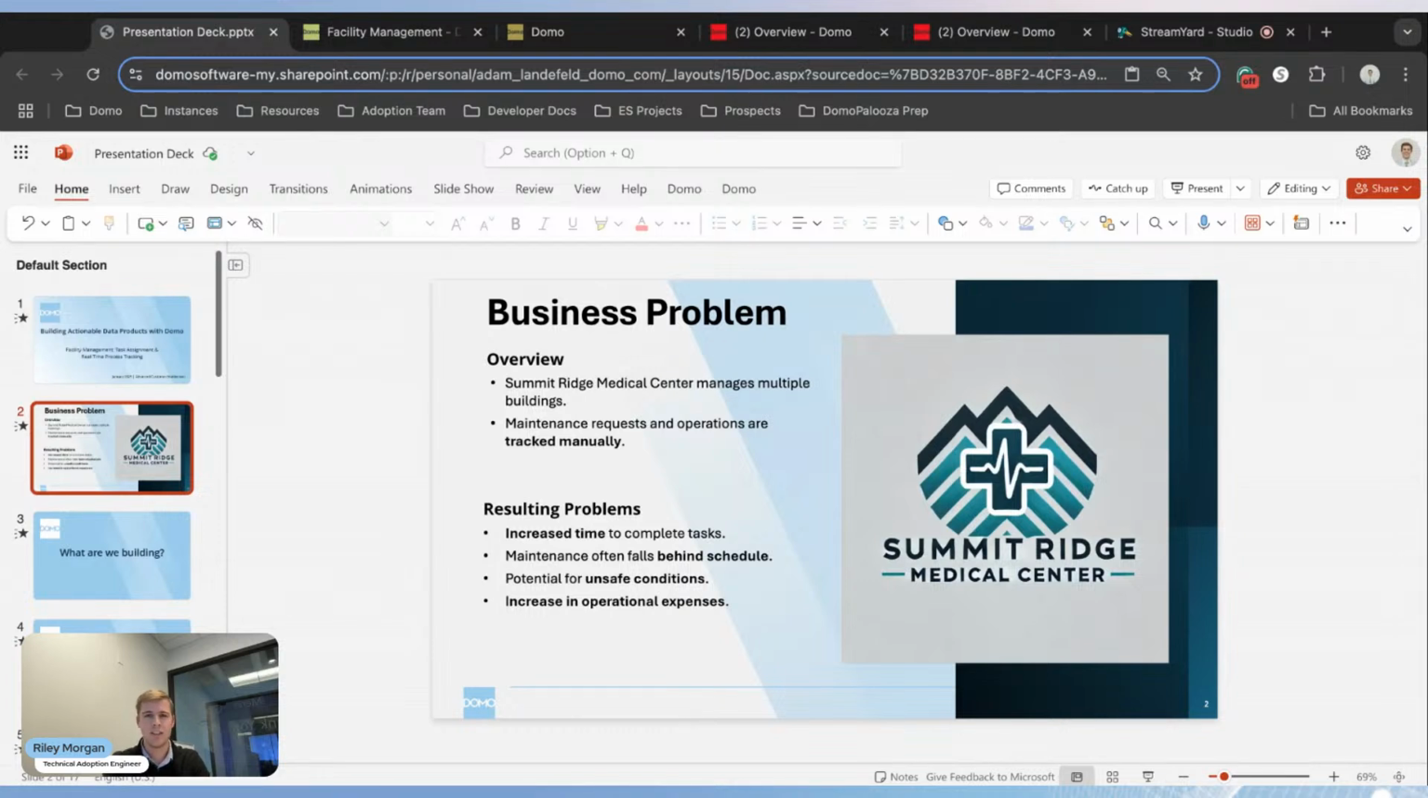And while Summit Ridge is a fictitious company, this is a real problem that people have been facing. I've actually implemented the solution that we're going to see in just a second with half a dozen companies in the last 2 to 3 months. And they've been using this in production and finding great value out of this tool. And the tools that we're going to use in this session are ones that all sorts of Domo customers are using to solve real-world business problems.